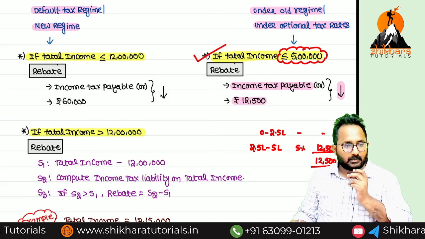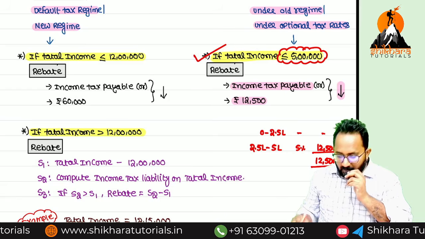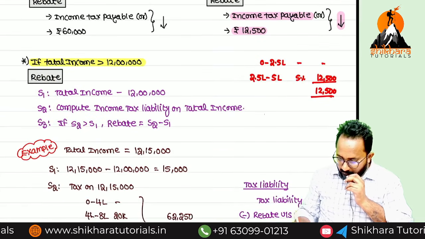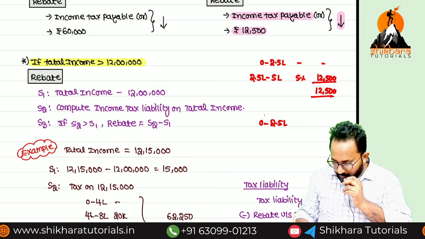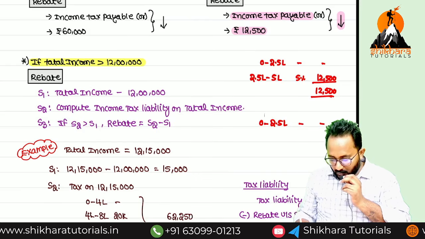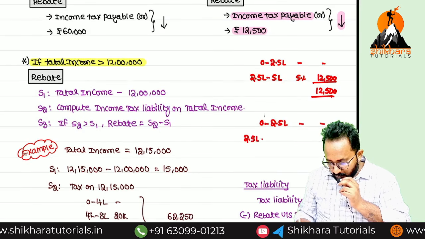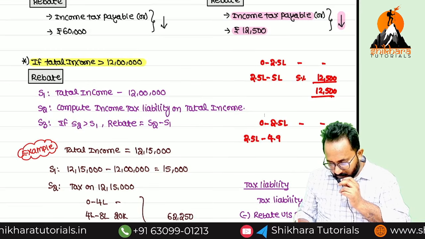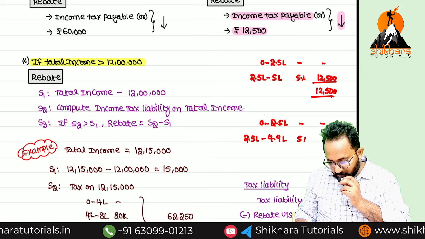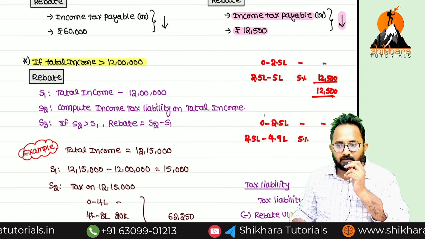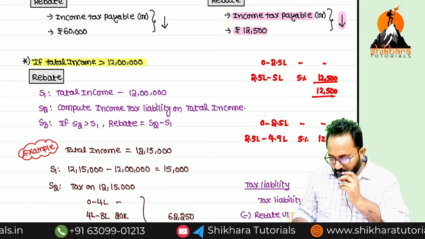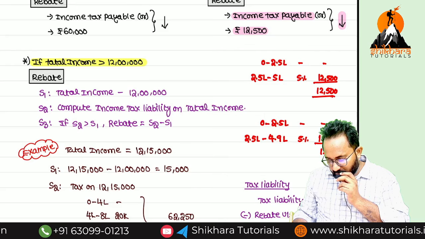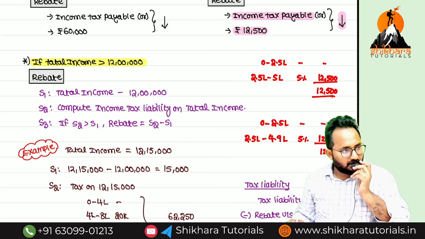Lower. Sir, if I have a total income of 4,90,000: 0 to how much? 2.5 lakh. What is the tax? Nil. 2.5 lakh to 4.9 lakh, how much? 5%. So how much? 12,000. Do I have to pay this 12,000 as tax?